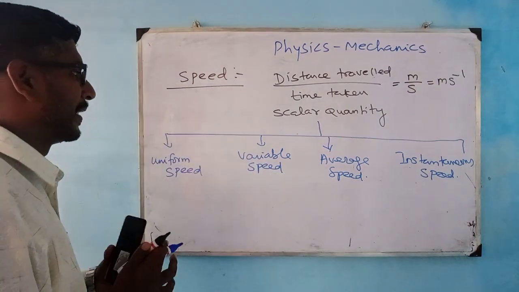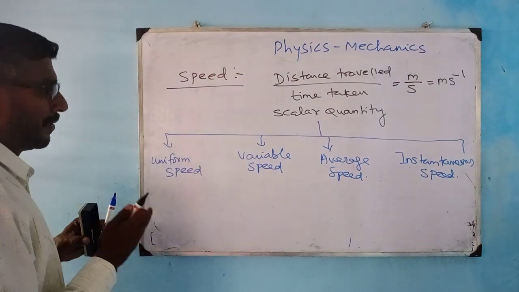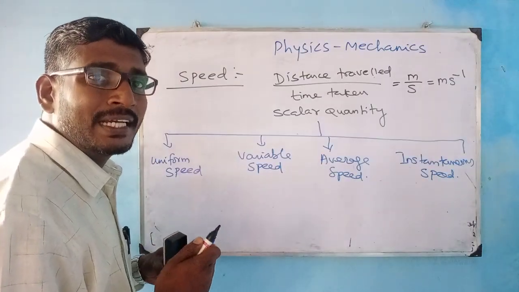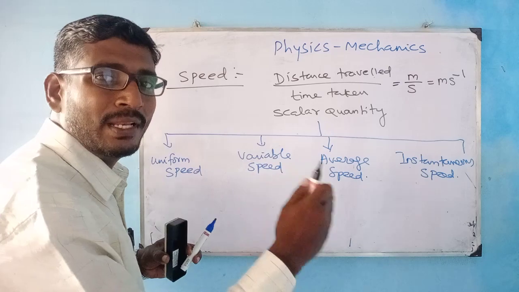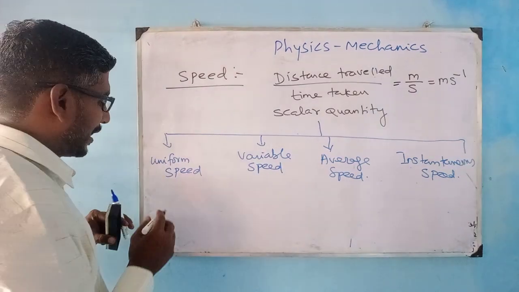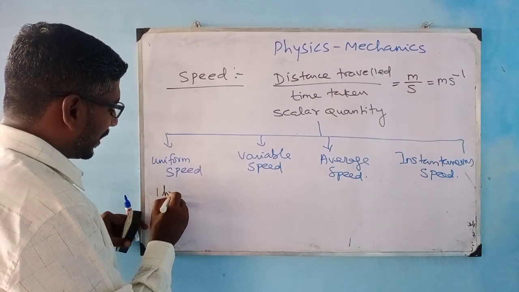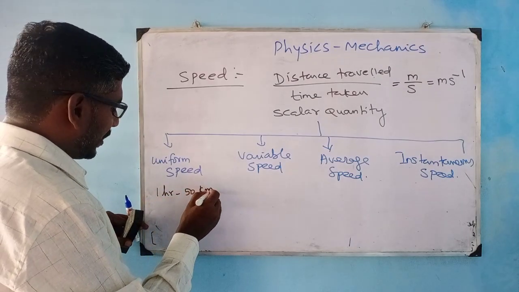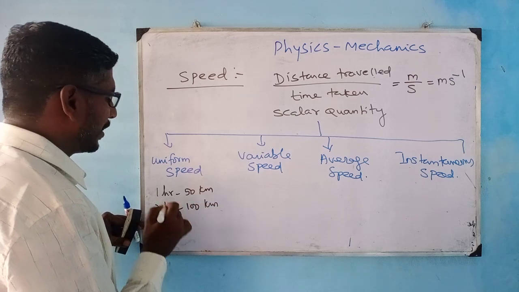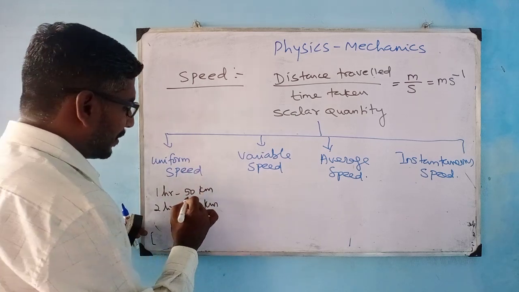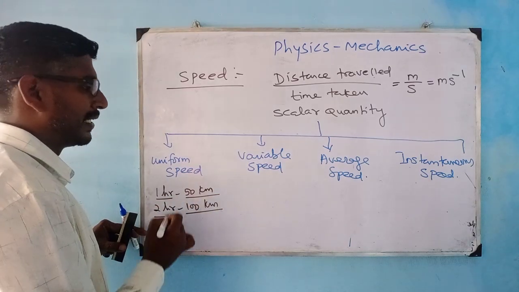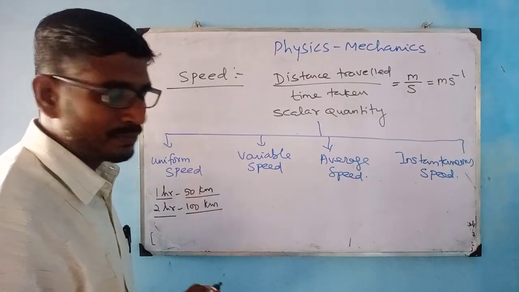What is uniform speed? An object which starts traveling, if it covers equal distance in equal interval of time, you call that speed as uniform speed. For example, if an object travels in 1 hour 50 km, in 2 hours, it should travel 100 km. Distance covered 50 km, hours taken 1 hour. Distance covered 100 km, hours taken 2 hours. This you call it as uniform speed.